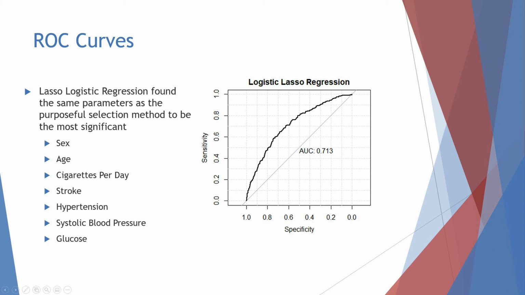The first was another model selection procedure, specifically lasso regression. Although the results were very similar, the lasso regression model identified the most important predictors were those of the same predictors found in the purposeful selection method. Despite that, the shrinkage techniques seemed to provide more accurate estimates for the coefficients, as the area under the curve increased from 0.712 to 0.713, again, a very minimal increase in predictive accuracy.